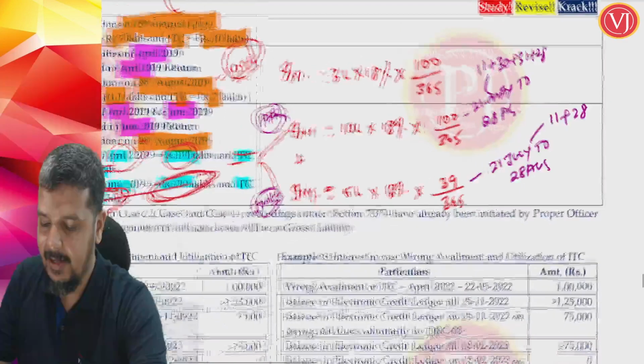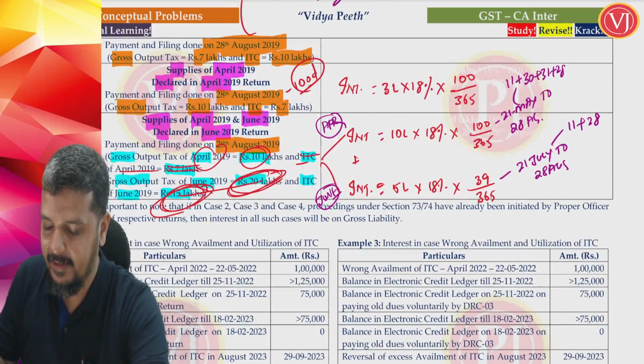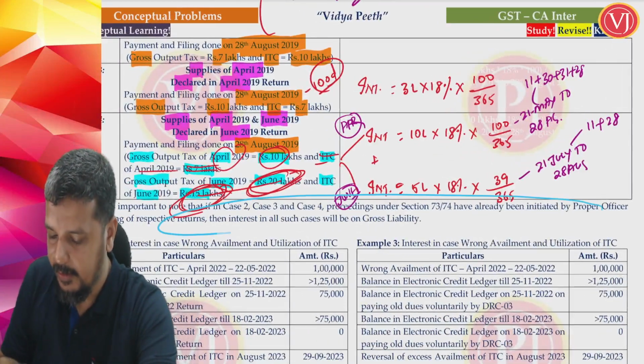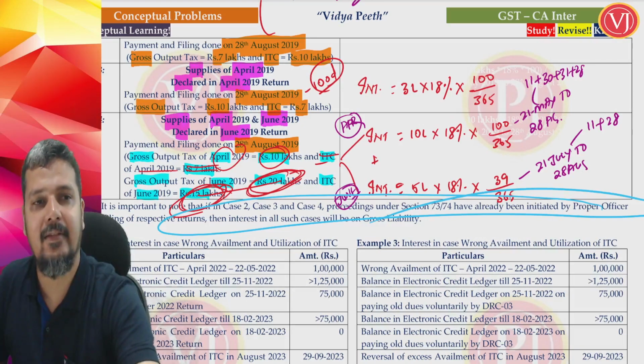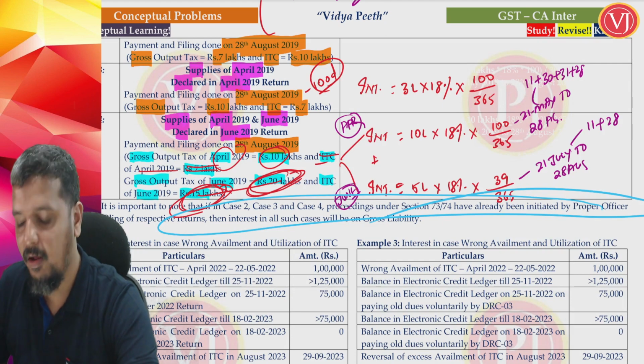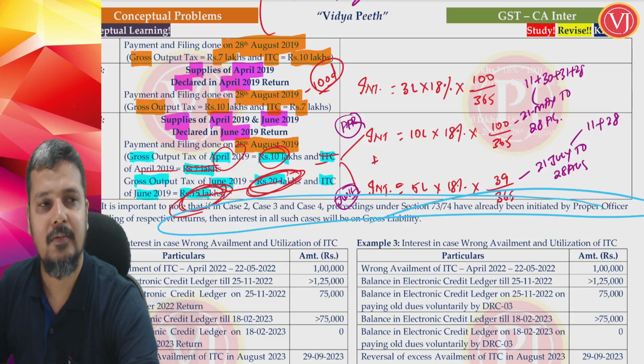In this entire example, we have believed that assessee has reported the liability on his own. If proper officer would have found it, whatever is the case, interest would have been on gross liability. So that is given as a note.